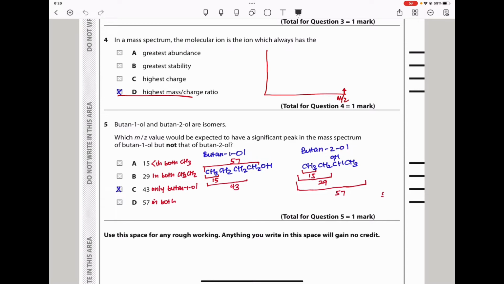But for butan-2-ol, we have a 15, we have a 29, and we have a 57. So we can see there is a 43 here. There is a 29, a 57, and so on. Even here, actually, we could have a 29. This one here, that can make a 29. So you can see, since the question is asking us for which mass to charge value would be expected to have a significant peak in the mass spectrum of butan-1-ol, but not butan-2-ol, we can see it's going to be this 43. That is going to be missing here, so the correct answer should be only that, because 43 is only present in butan-1-ol. The answer should be C.